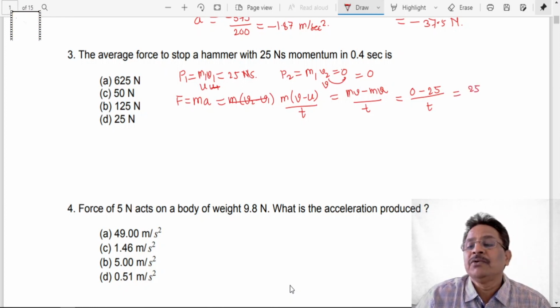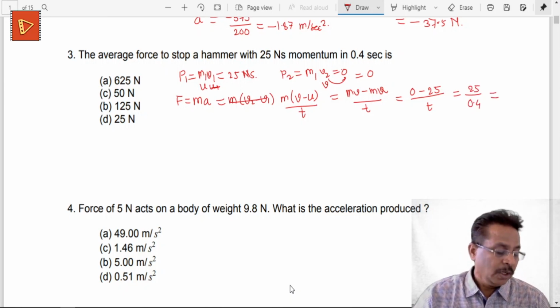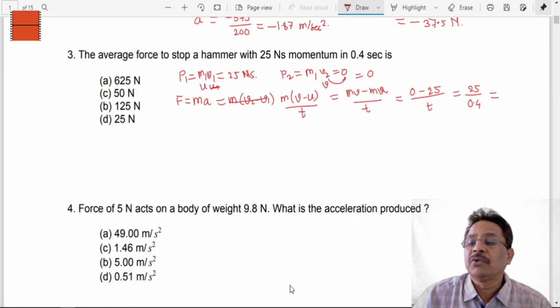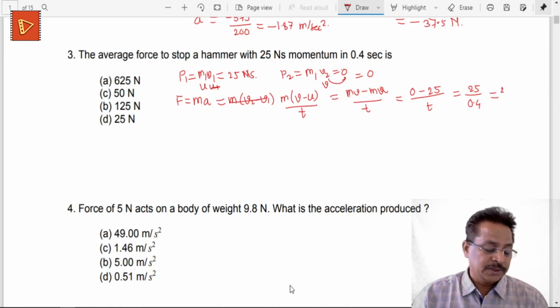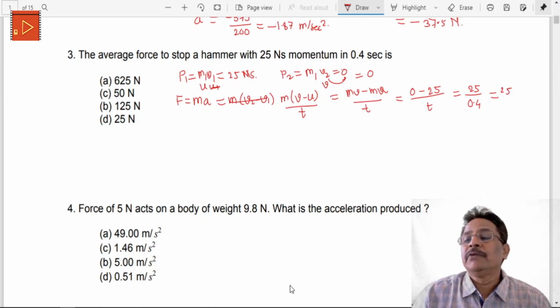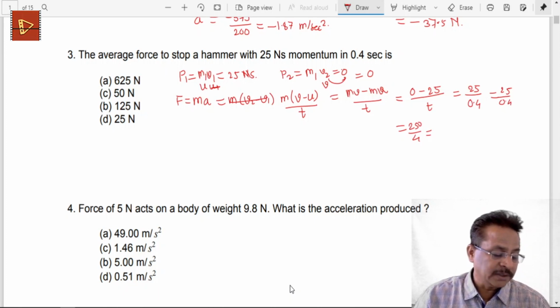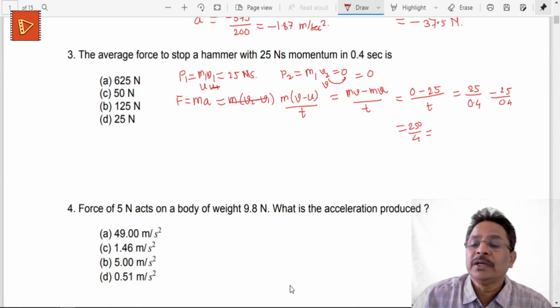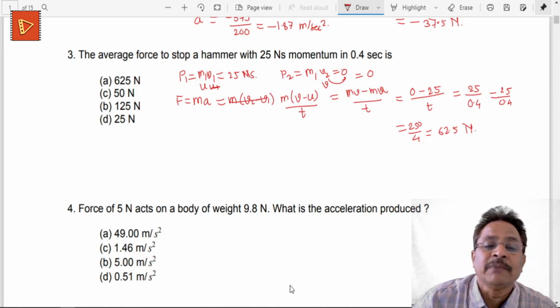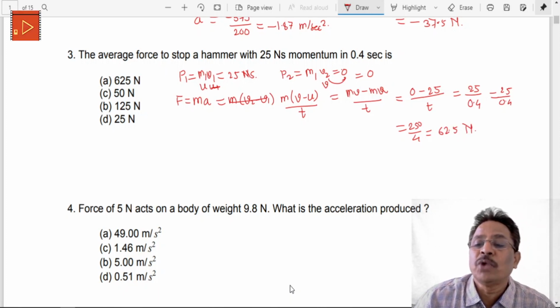It is 25 divided by 0.4. So this is 250 divided by 4, and let's calculate this. I think there is no answer given here. 4 into this will come to be 62.5. This is 62.5 newtons, but in the options you will find that there is no option 62.5.